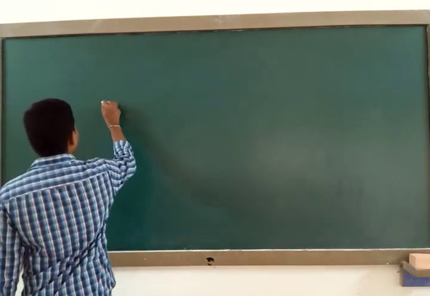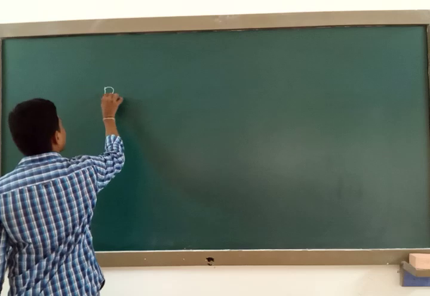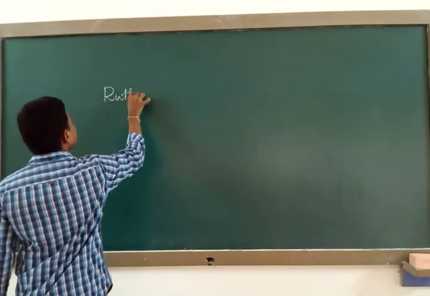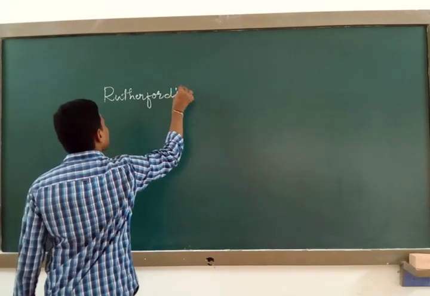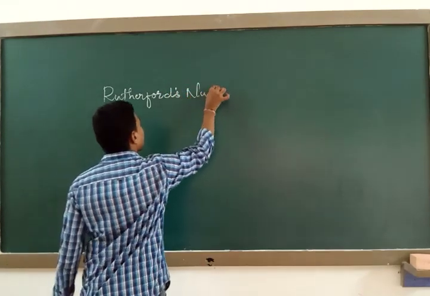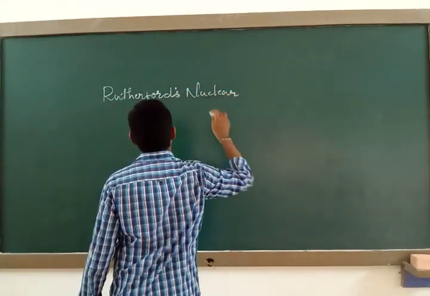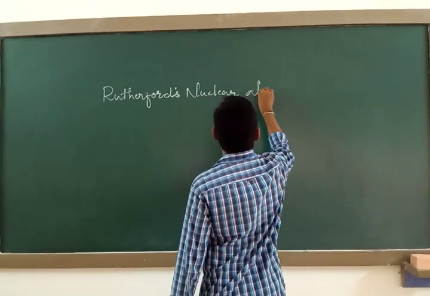So our next concept is Rutherford's nuclear atom model.